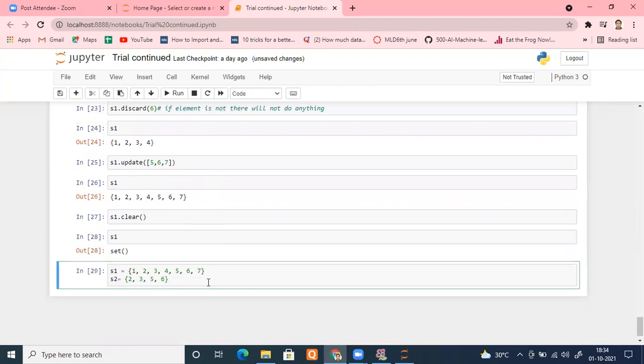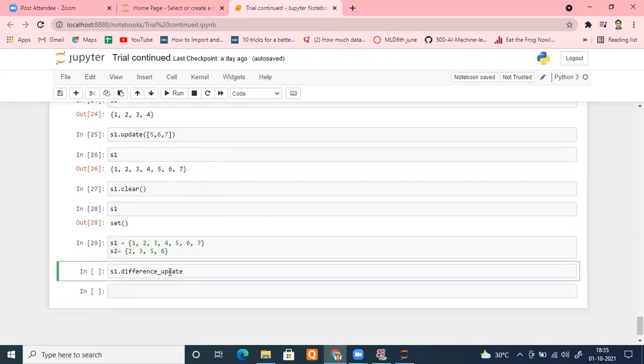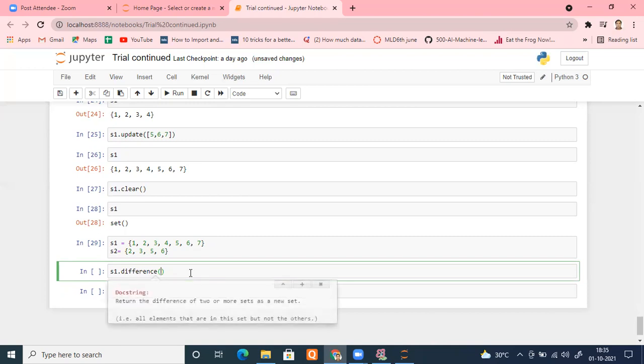Let me explore a few more methods of set, so that you get an idea. Suppose there is a method known as S1 dot difference update. Everyone knows what it will do. Don't worry if you don't know. Go here, press shift and tab, and see what it says. Returns the difference of two or more sets as a new set. Okay, that means what it will do if I pass S2 inside this.